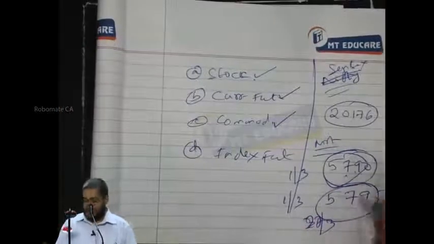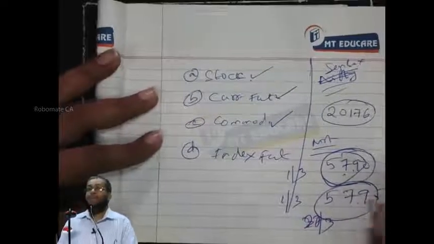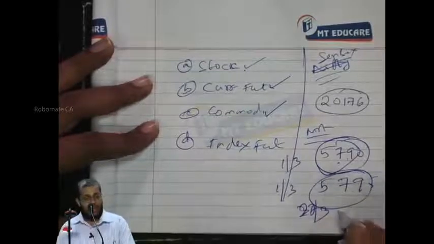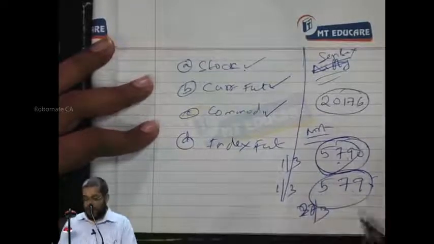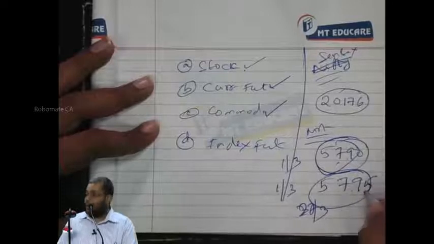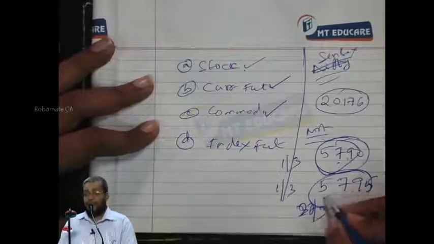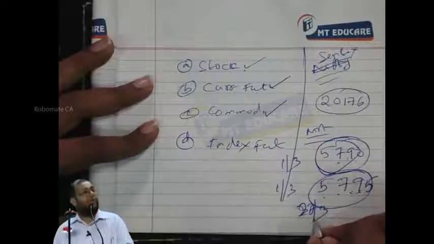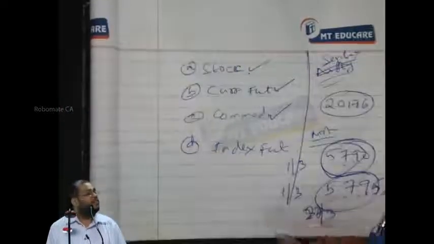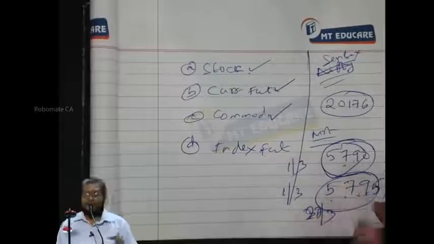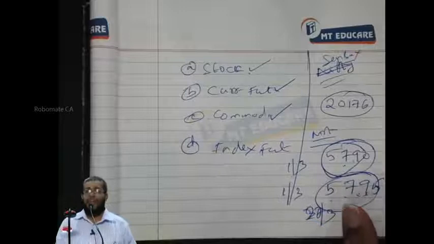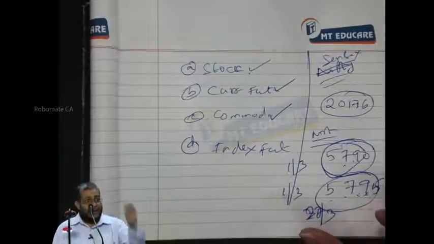Now, suppose a person has given a buy order for this Nifty future. Tell me the meaning. A person has agreed to buy one Nifty at 5,795 rupees on 27th March. He has purchased a Nifty. Spot or forward purchase? Forward purchase. Sir, how can a person deliver Nifty on 27th March?